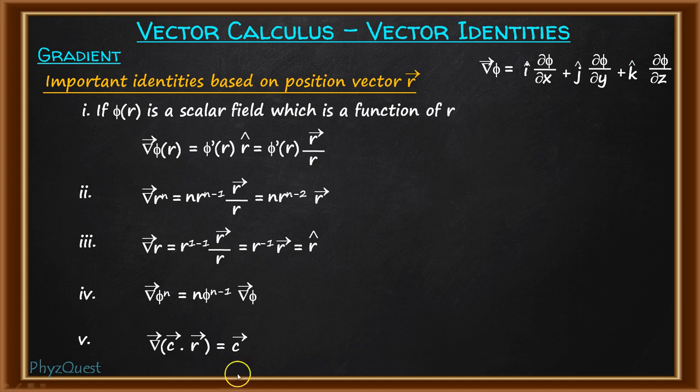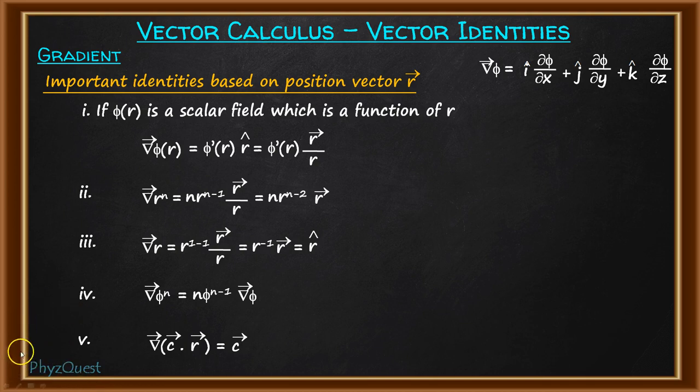You can try it out. This is the constant vector c, and in place of vector r you can put i cap x plus j cap y plus k cap z and take the dot product, and on the outcome try the gradient. You will get the vector c only. So these are some of the formulas related to the gradient operator acting upon the position vector r, or any function related to the position vector r.